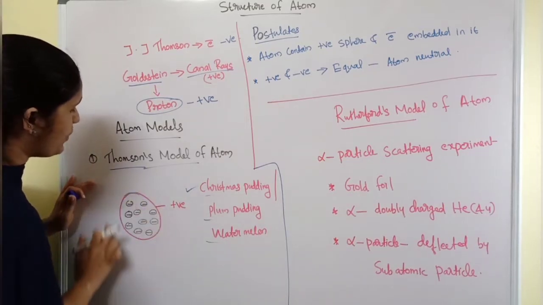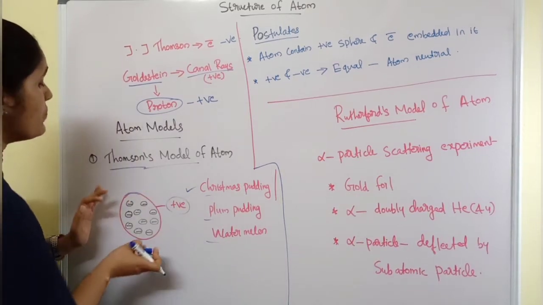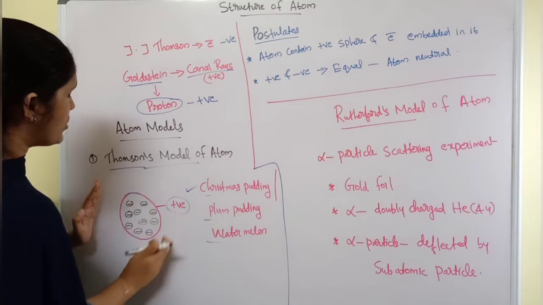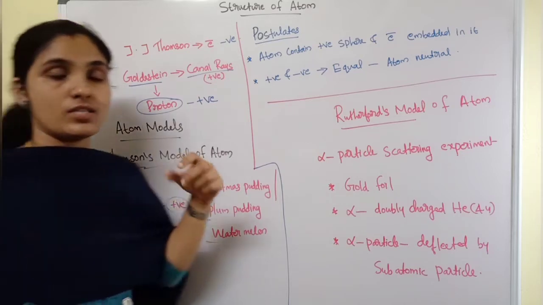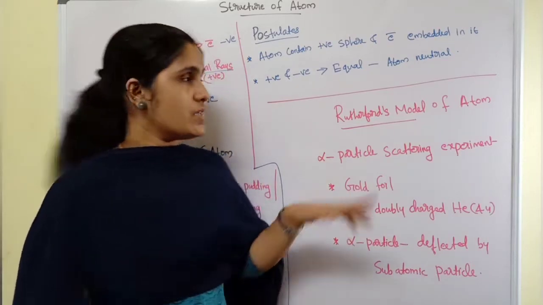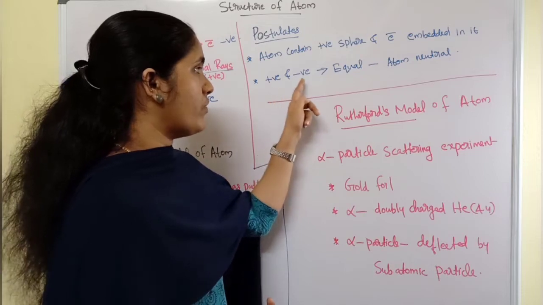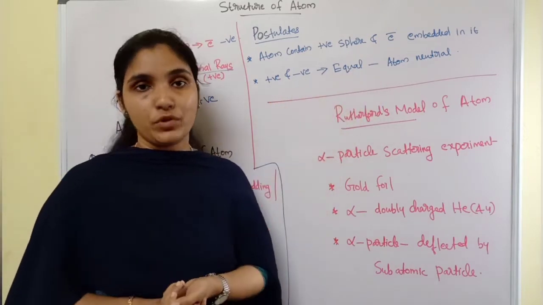So this is just the arrangement of Thomson's model of the atom. This spherical portion is considered the positively charged species, and inside this positively charged sphere, negative charge is embedded. That is, his atom model was spherical in shape. Okay. And he suggested this point, positive and negative charges must be equal, then only the atom becomes neutral.